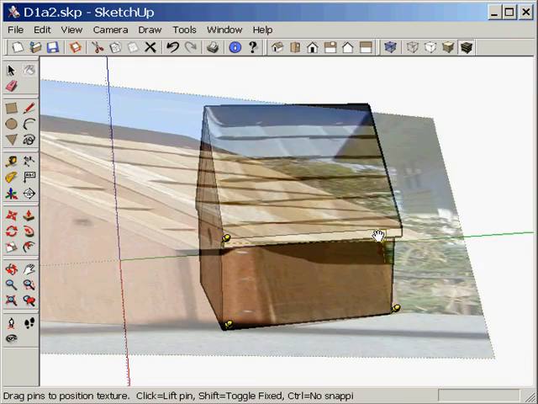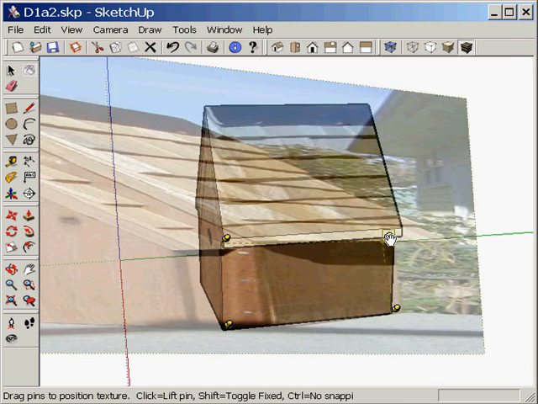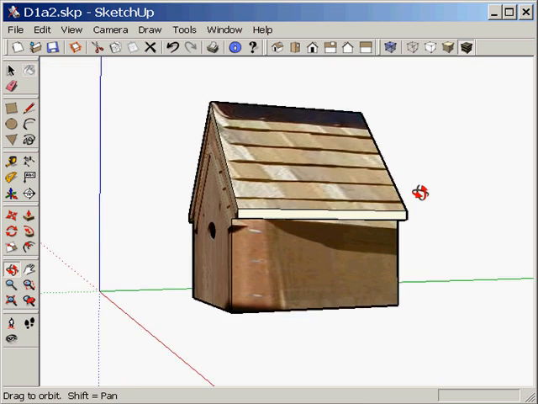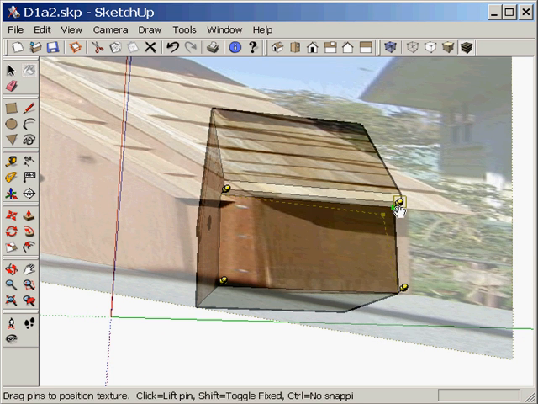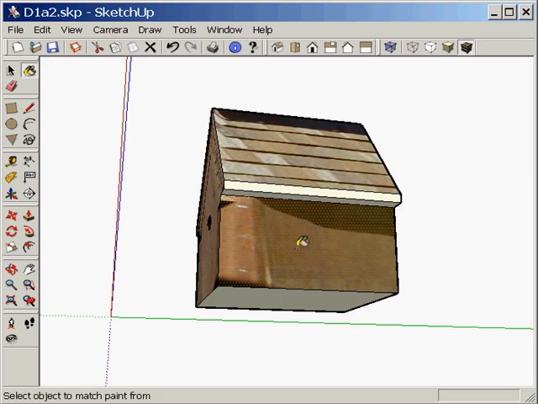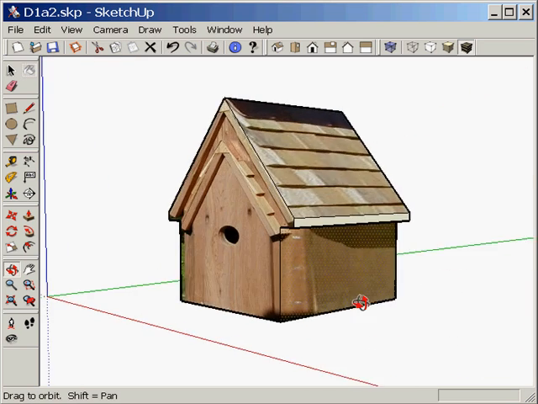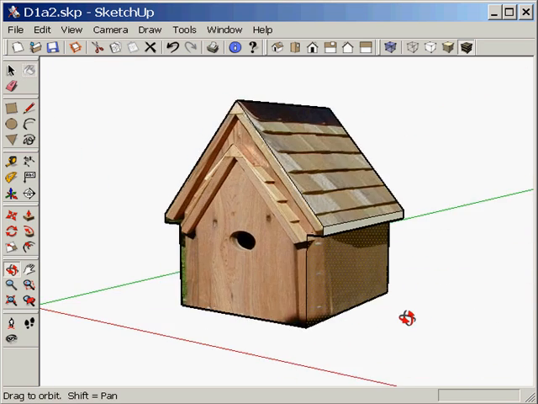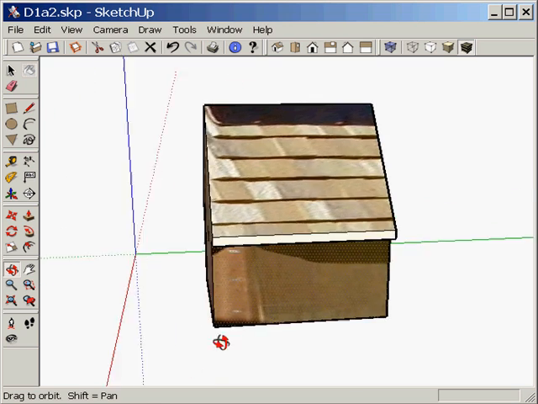I'll take this point and move it to the bottom, and this point move it up under the eave, but notice it's not finding the point. I can just orbit, and now I can pick that point exactly. Using this method, you can create quite accurate models from as few as one photograph.